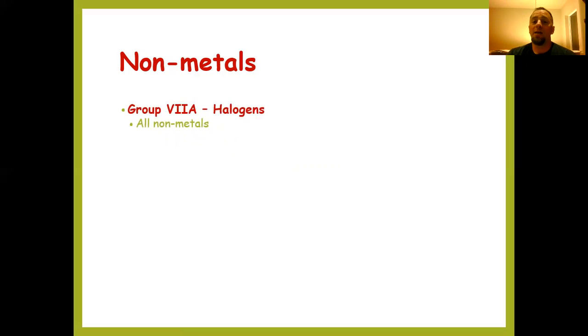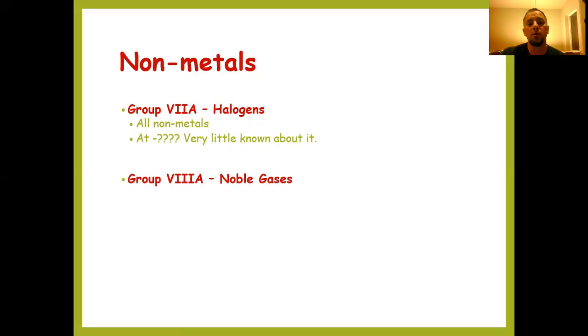So we'll take a look at one of the groups here. So group 7A is the halogens. Okay, and these are all non-metals. So it's the second to last group on the periodic table. Astatine at the very bottom, again, we think there's only about 28 grams on Earth at any time. And so we don't know a whole lot about it because it is so reactive.